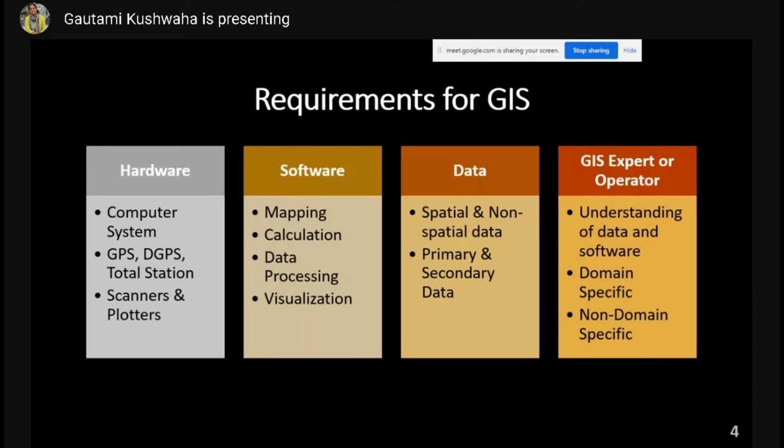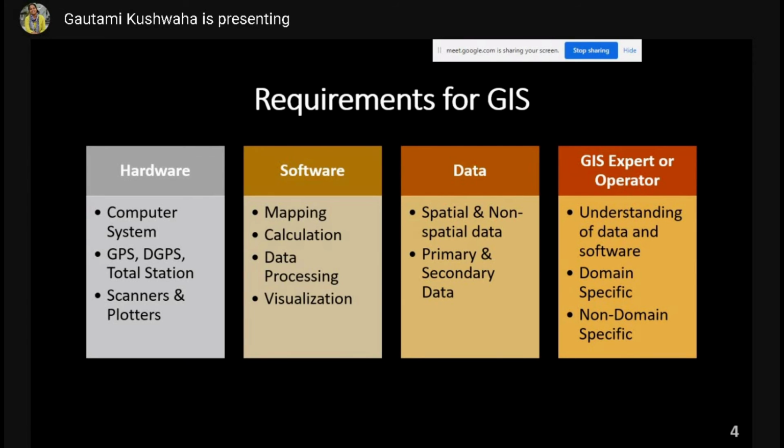Then comes your GIS expert and operators. So these are the people who understand the data and who understand the software and can analyze these in GIS software and can bring out a solution of real world problems. So now there are two types of GIS experts and operators.